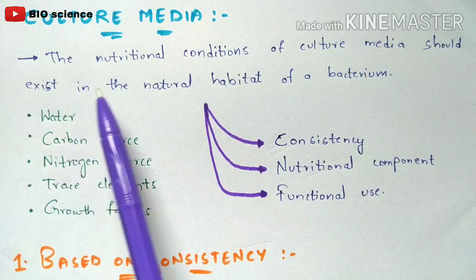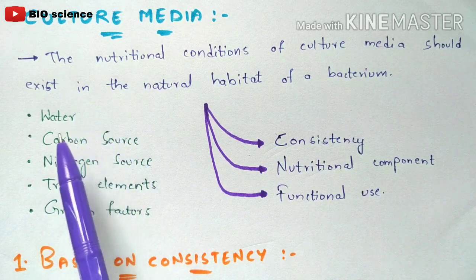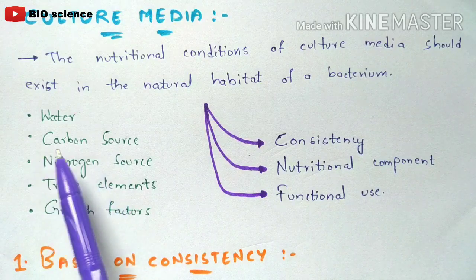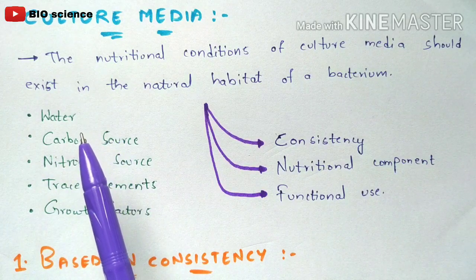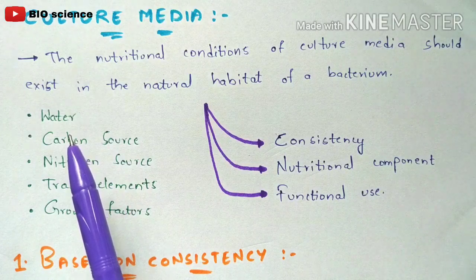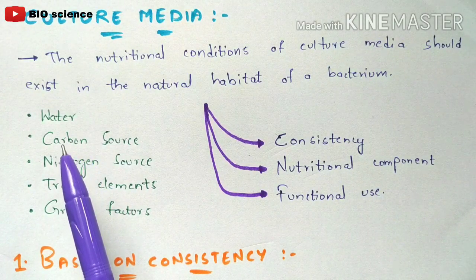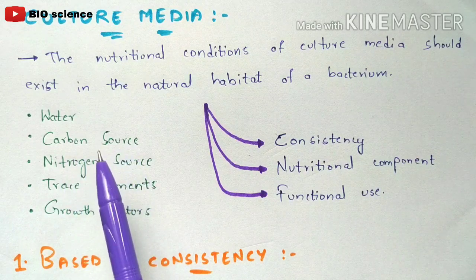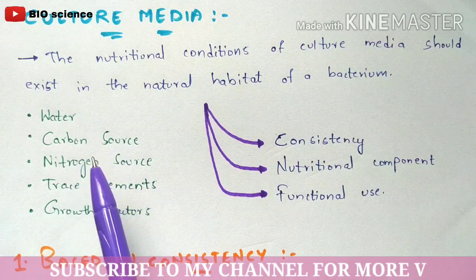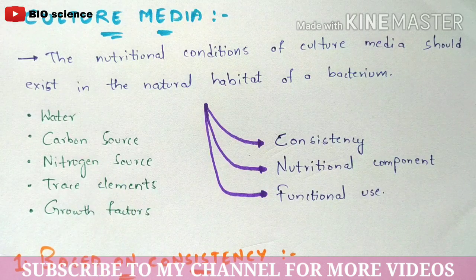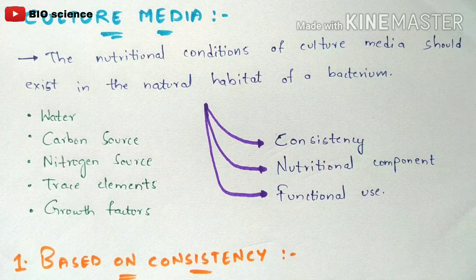And what does this culture media contain? It contains water, carbon source, nitrogen source, trace elements and growth factors. Carbon source is nothing but that which contains energy. For example, glucose is a carbon compound, a 6 carbon compound. In that way, that carbon source is called sugars. Nitrogen source is, for example, ammonia. So all of these are considered as nitrogen sources. And growth factors, all of this plays a major and vital role for the growth of the bacterium.